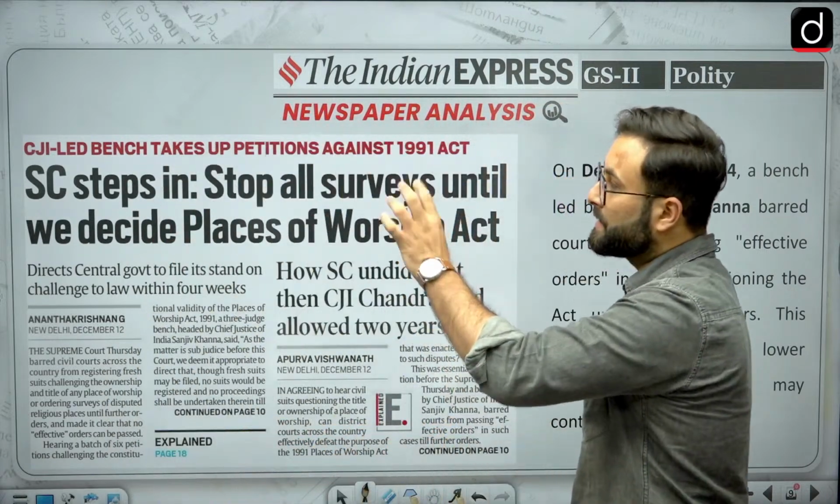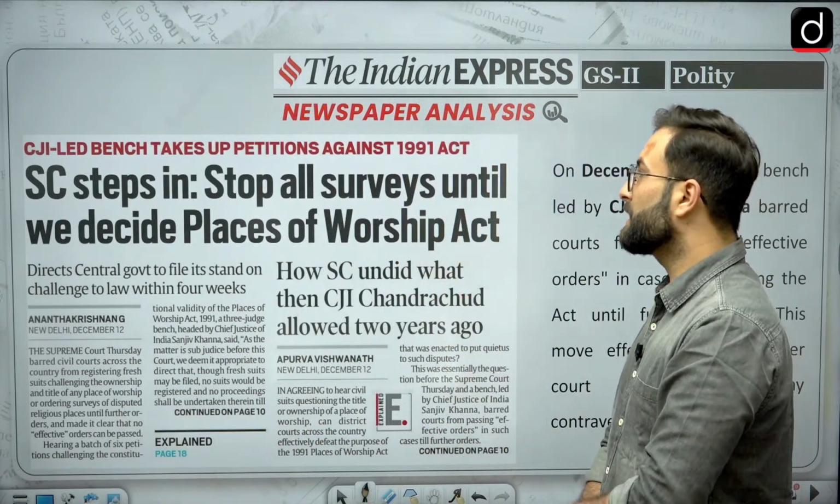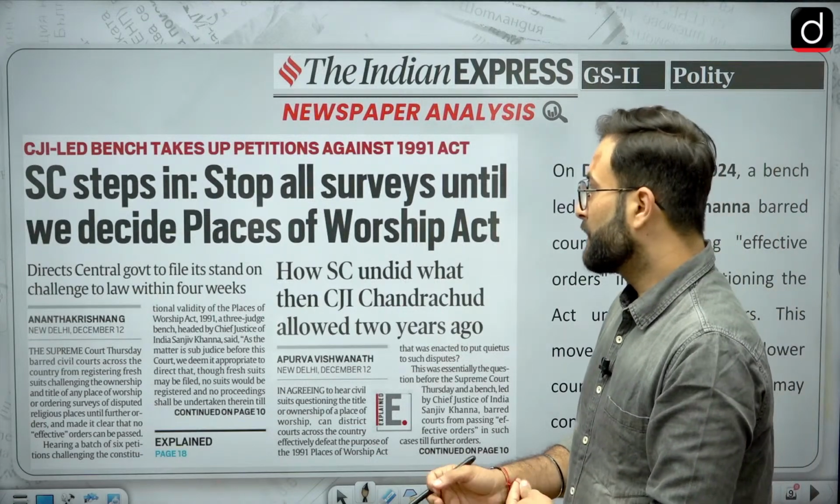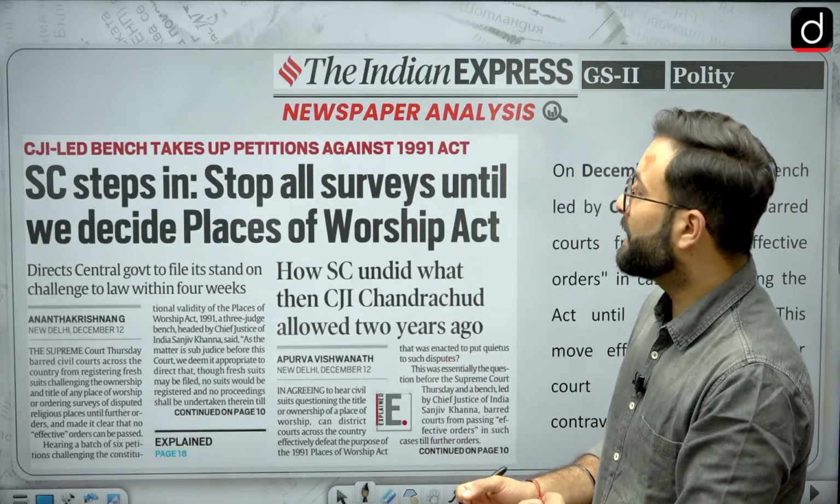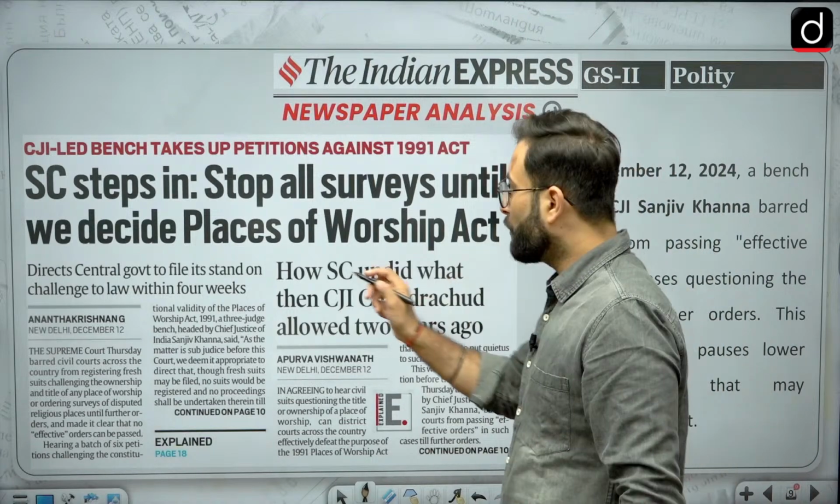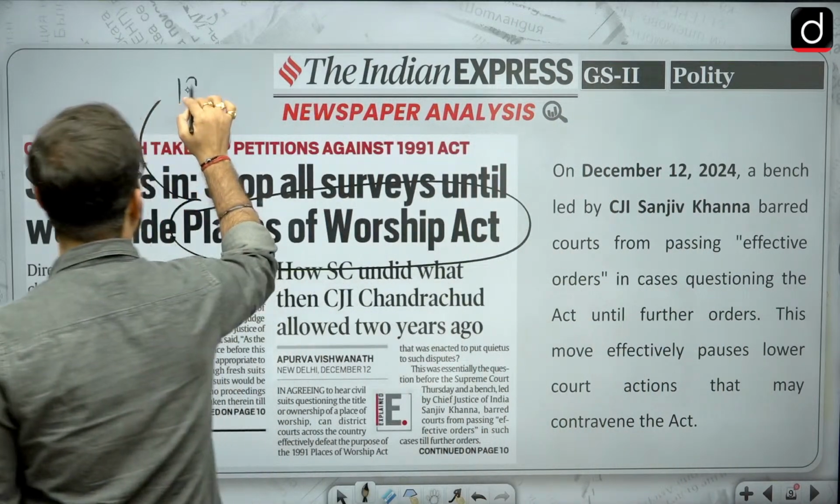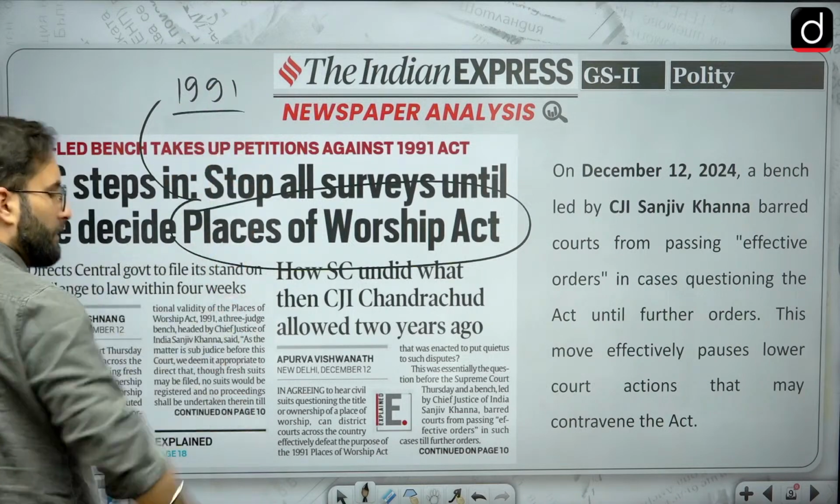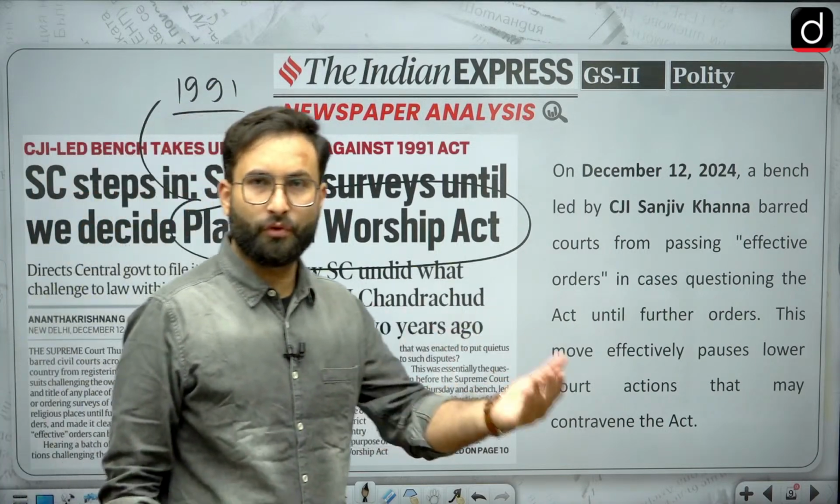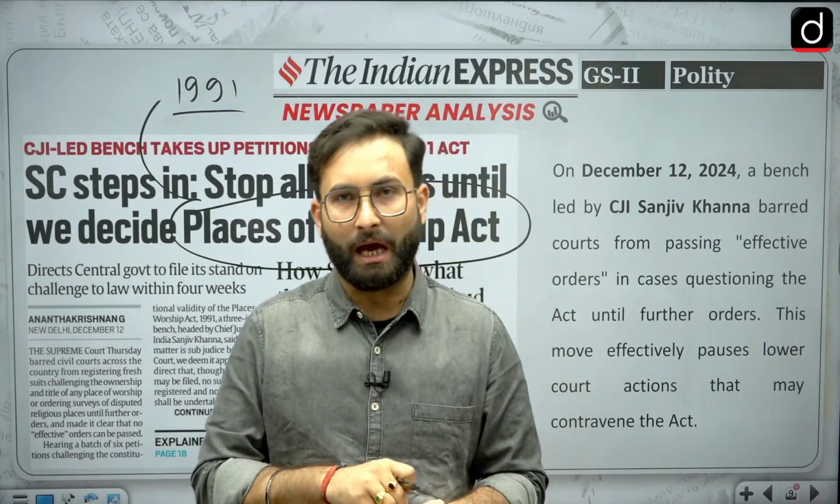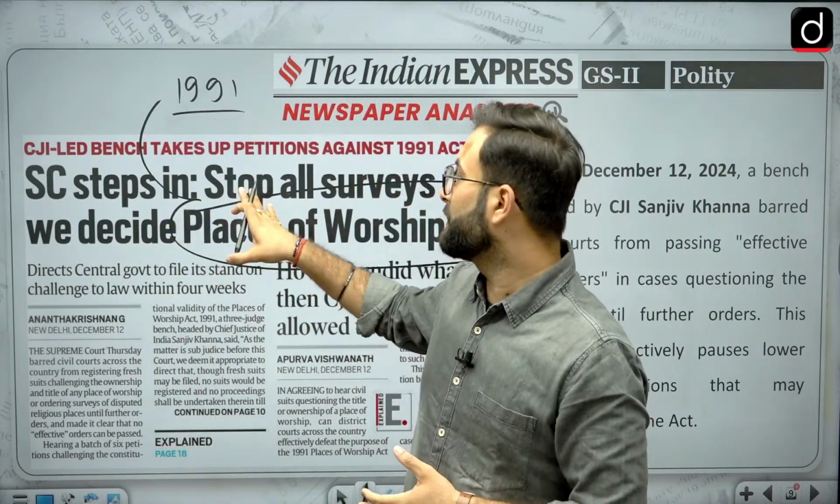That is, CJI led bench takes up the petition against 1991 Act. Supreme Court steps in, stops all survey until we decide Places of Worship Act. Now when we talk about this Places of Worship Act, this was enacted in 1991. After that, when the Ayodhya issue was there, considering that and considering social harmony, the government came up with the Places of Worship Act.